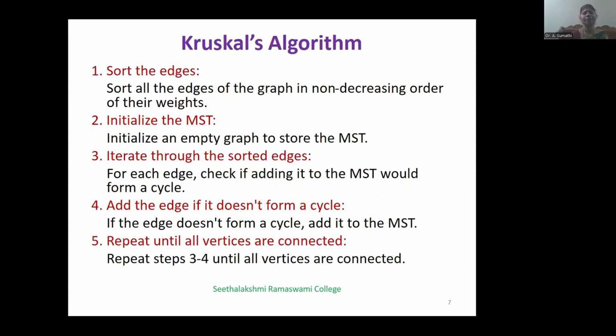Kruskal's algorithm. First, we start by sorting the edges and then initialize the minimum spanning tree. Iterate through the sorted edges. Add the edges one by one. If the edge does not form a cycle, add it to the minimum spanning tree. If the edge belongs to a cycle, then we neglect the corresponding edge. Repeat until all vertices are connected.